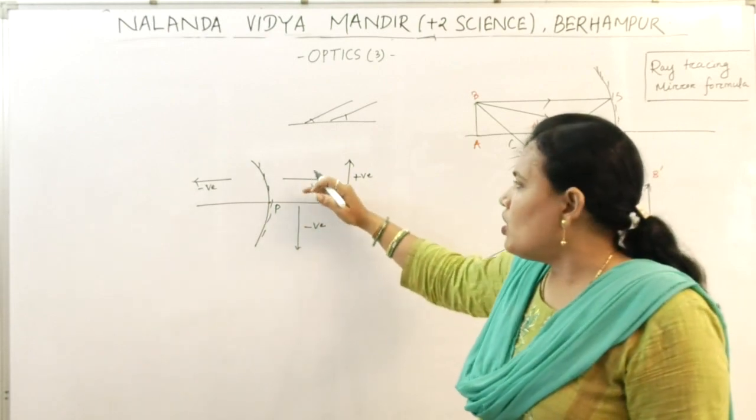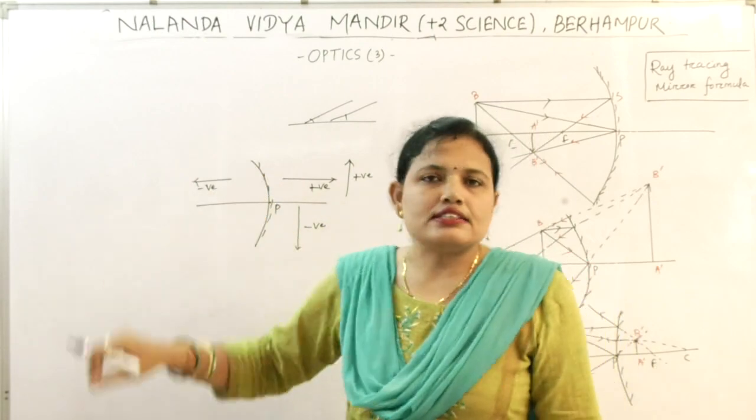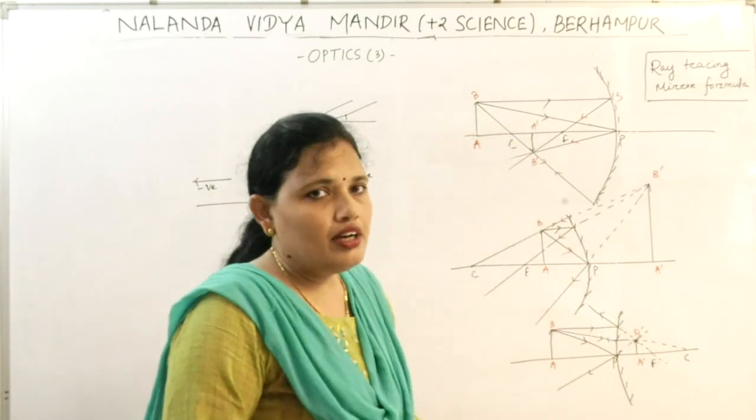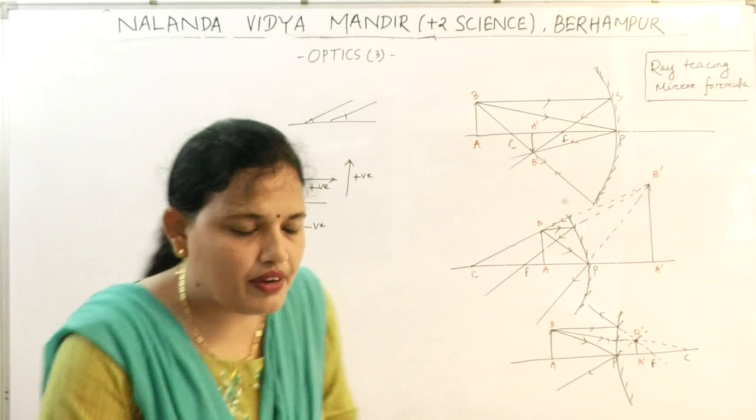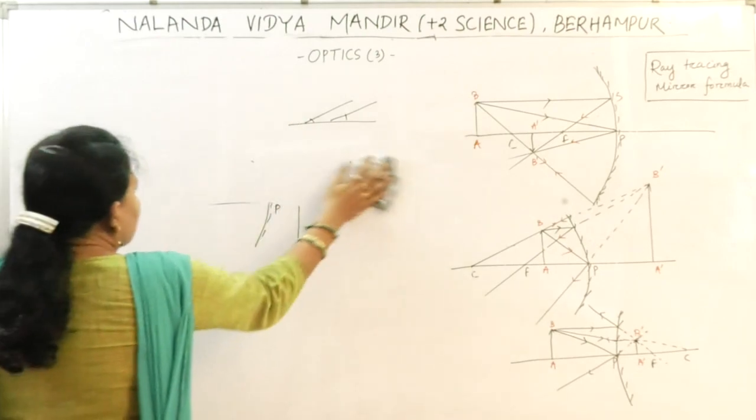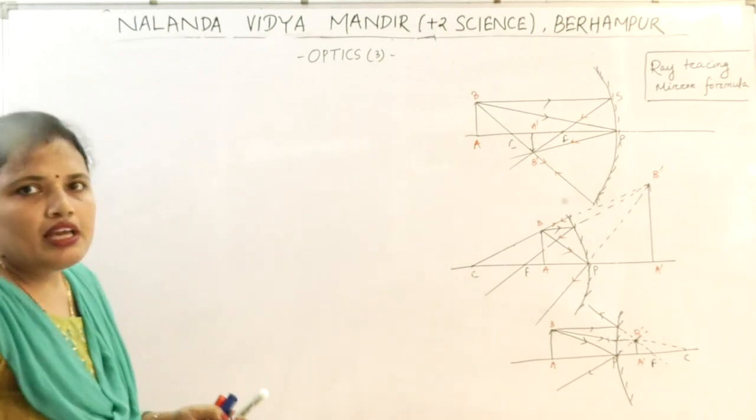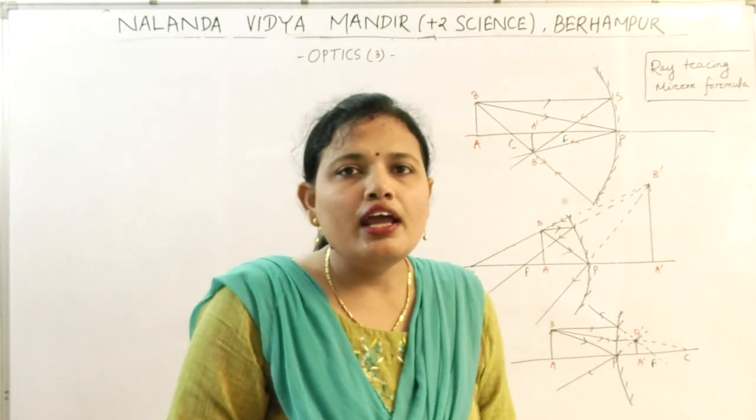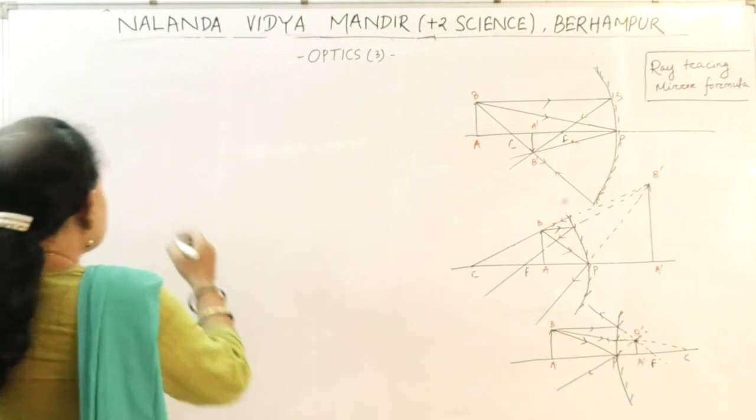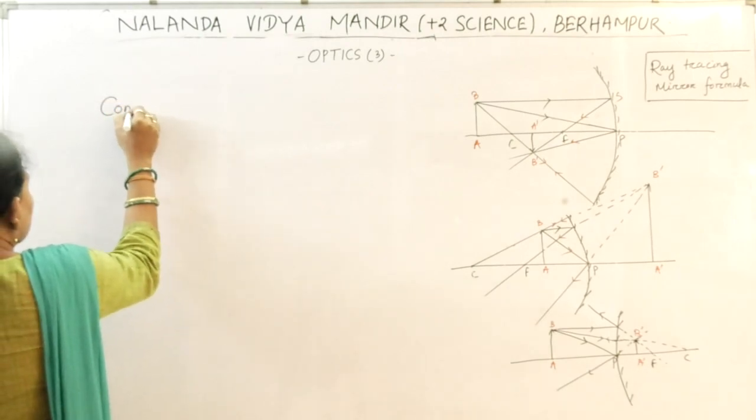So based on all these concepts, let us derive the mirror formula. How can you find the mirror formula? See, the spherical mirror can be either a concave mirror or a convex mirror. So let us first consider the concave mirror.